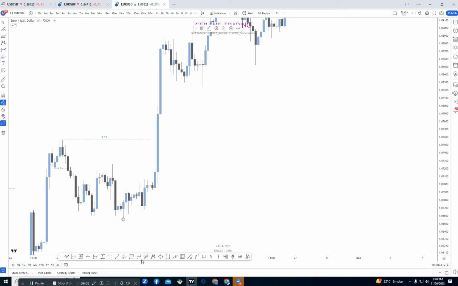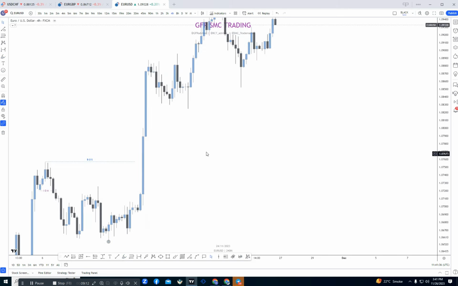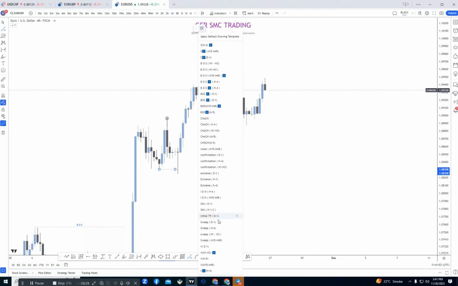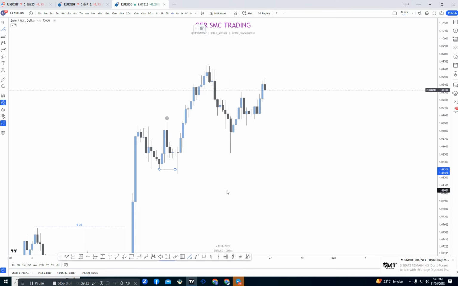Why is this our lower low? Because it's the lowest point of this whole move. After this breakout of structure, we see here, where is now our higher high? This high will act like our higher high. Why is this our higher high? Because after that high, market has successfully taken out previous inducement at that area. Here will be low, and its low is successfully taken out, so it will act like an inducement.